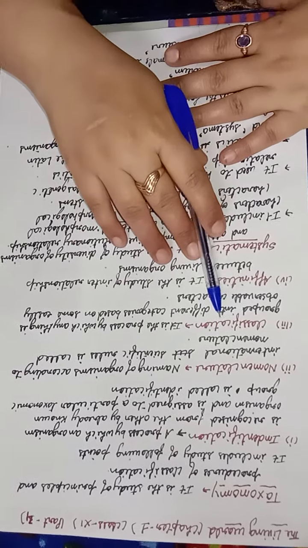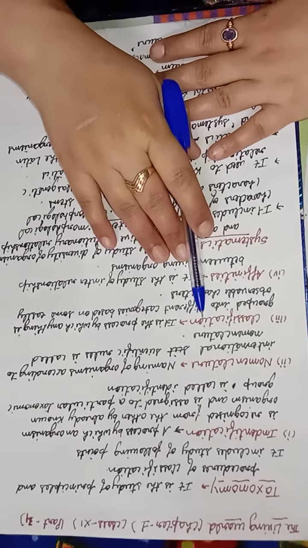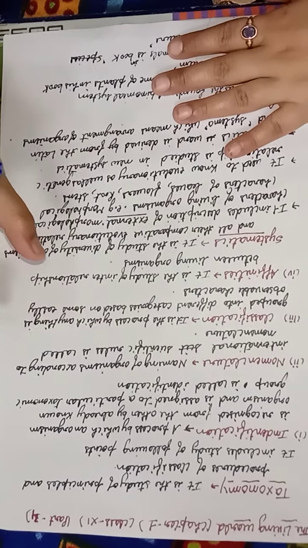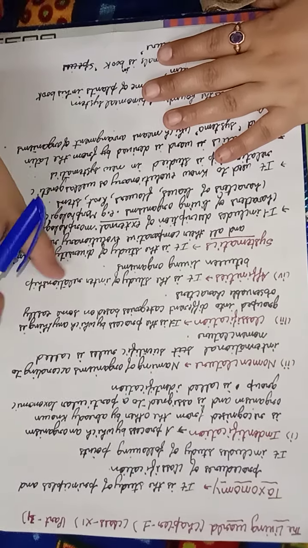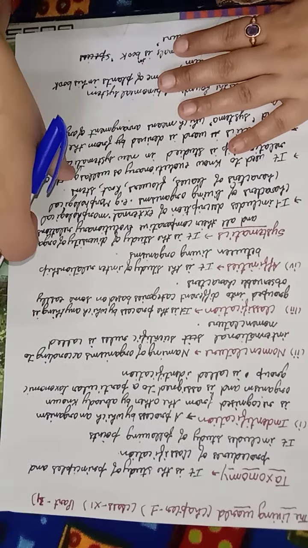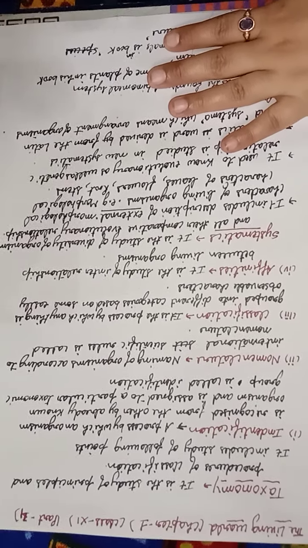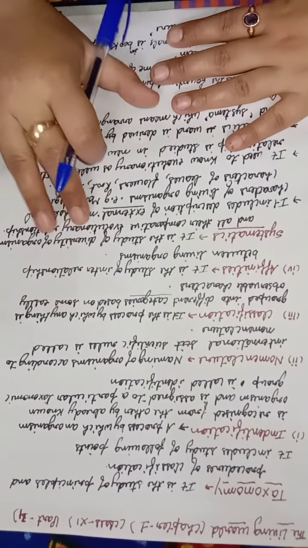Okay, then the third point, after naming the organism, we will classify the organism. Classifying the organism means after naming it we will keep the organism in that particular category or group where it has organisms of its own kind. Then we call it classification. It means grouping the organisms into different categories.